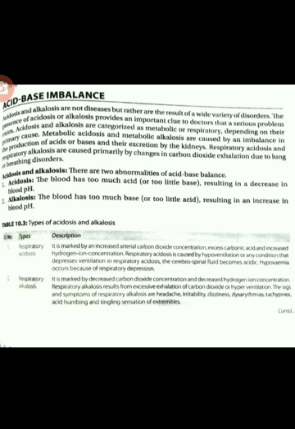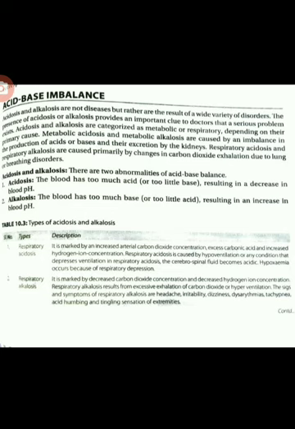And respiratory acidosis and respiratory alkalosis are primarily caused by changes in carbon dioxide exhalation. It is exhalation, release out. If the carbon dioxide is not released from the lungs due to lung or breathing disorders, it may cause respiratory alkalosis and acidosis. And what is acidosis? The blood has too much acid or too little base, resulting in a decrease in blood pH. Okay, if the blood contains too much acid, it is known as acidosis.